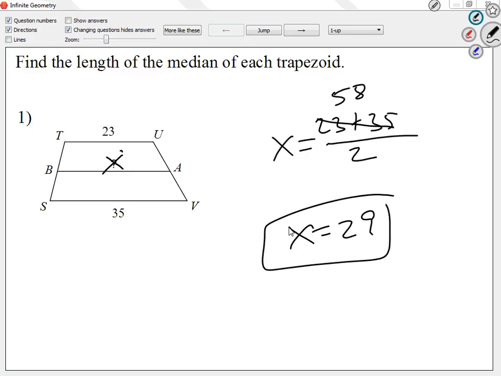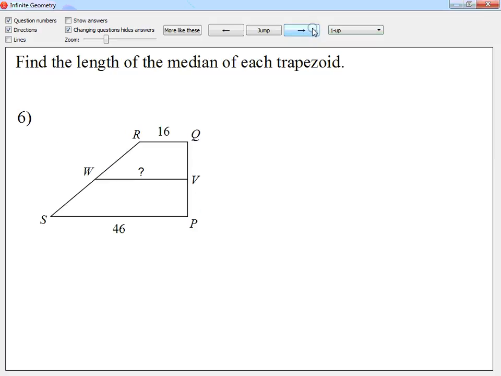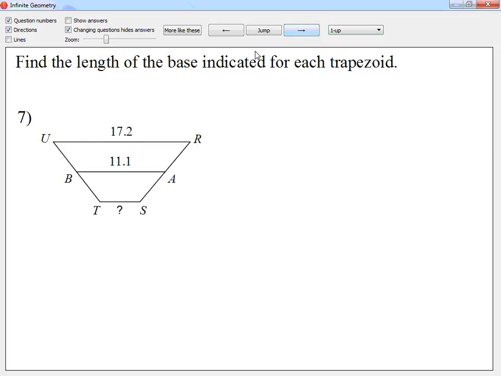If the fraction is all numerical, we can work it out. And if we think of the numbers 23 and 35, the number right in between them is 29. Once again, the median or mid-segment, however you guys want to call it, it's the average of the bases. Always divide by 2, yes. So I give you guys some questions that are just the median, like the first 6.